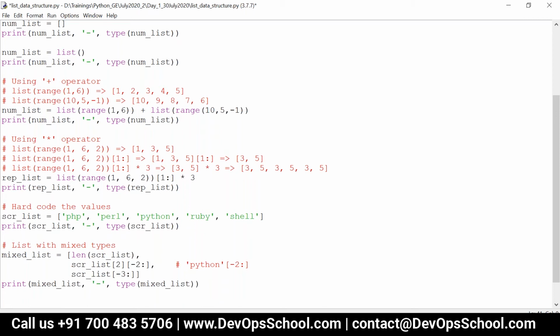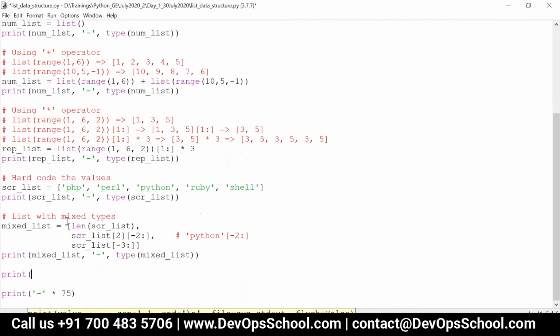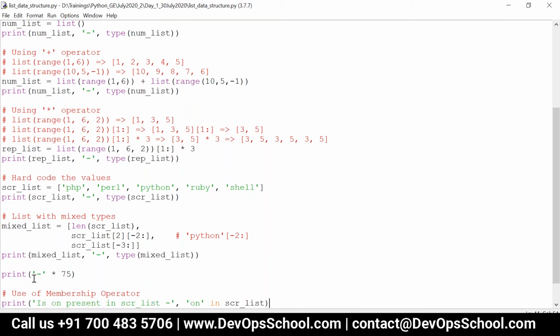Okay, so we saw how to create a list, right? So now we are going to see how we can use membership operator with respect to list. Okay, let's write it. So now tell me, I am checking whether ON is present in scr underscore list. That is, I'm writing ON in scr underscore list. So will this return true or false?